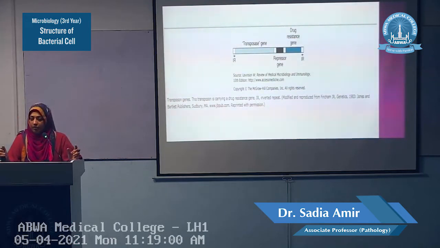These inverted repeats are responsible for the integration of the transposons into another site. From one site to another, for the process of integration, these IRs are very important.